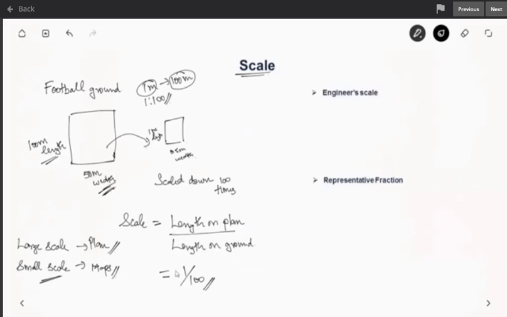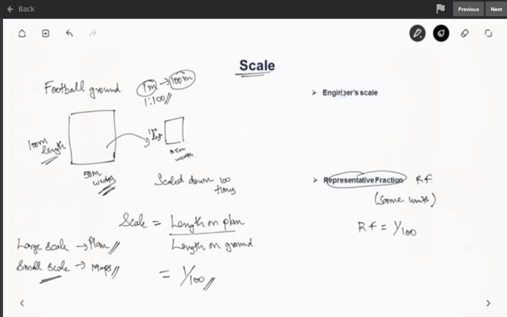So what we saw here, scale 1/100, is known as representative fraction, abbreviated as RF. So here we are representing the scale in the same units. That is, here also it's in meter and here also it's in meter. So we saw 1 meter in plan is 100 meter in ground. So the representative fraction is 1/100.